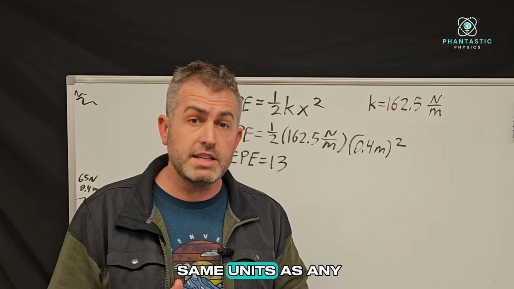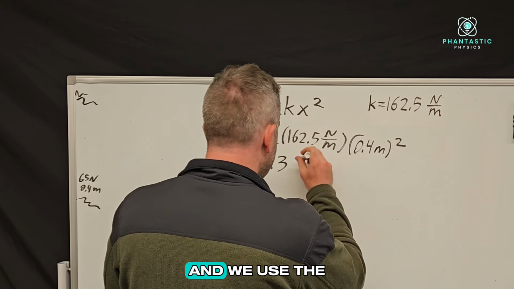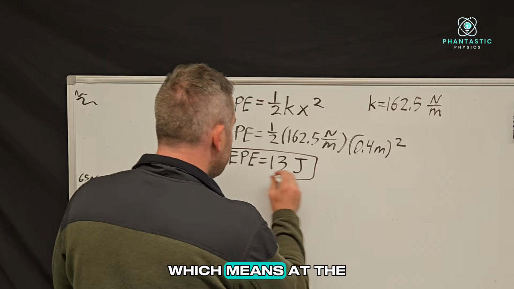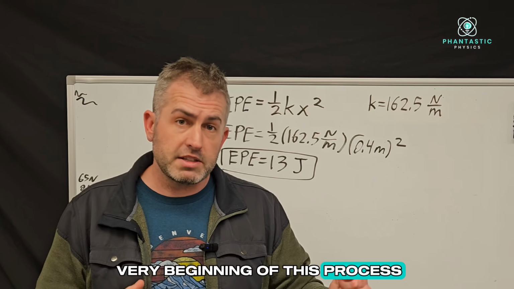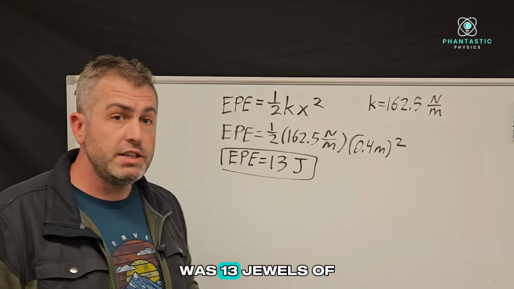And what are the units of elastic potential energy? It has the same units as any type of energy. And in physics, the units of energy are joules. And we use the letter J for joules, which means at the very beginning of this process, the energy in my system that the arrow had access to was 13 joules of energy.